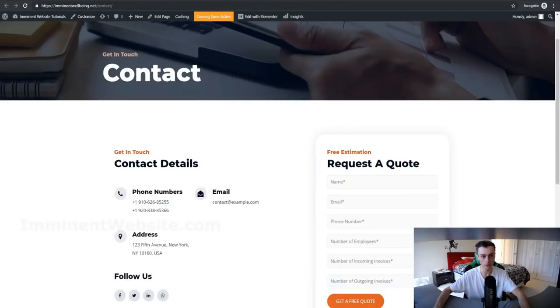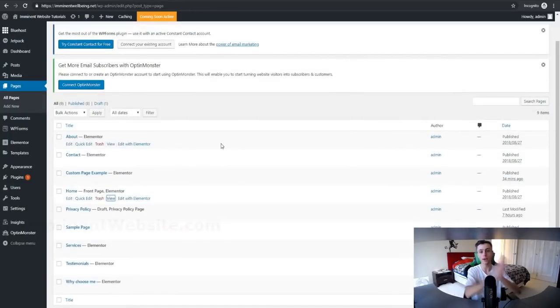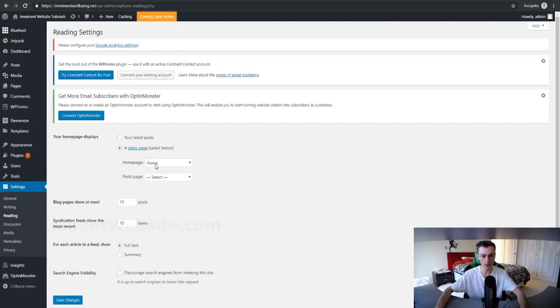So basically I wanted to show you where you can actually view all of your different pages right here, and of course you can add all of these pages to make them your own. And if you want a particular page to be your home page, we can go down to settings right here and click on reading, and you can actually choose a particular page to be a home page. So for example, the home page is obviously going to be the home page for the template that we just chose, but you could always go down here and choose a different page to be our home page if that's what you want, right? So that's how you do that.